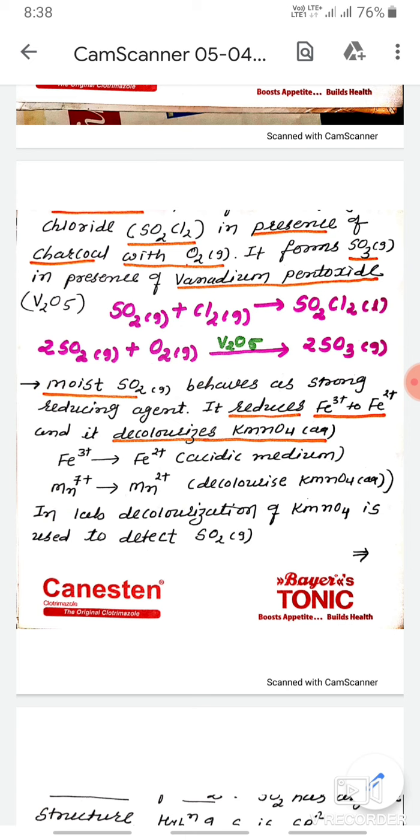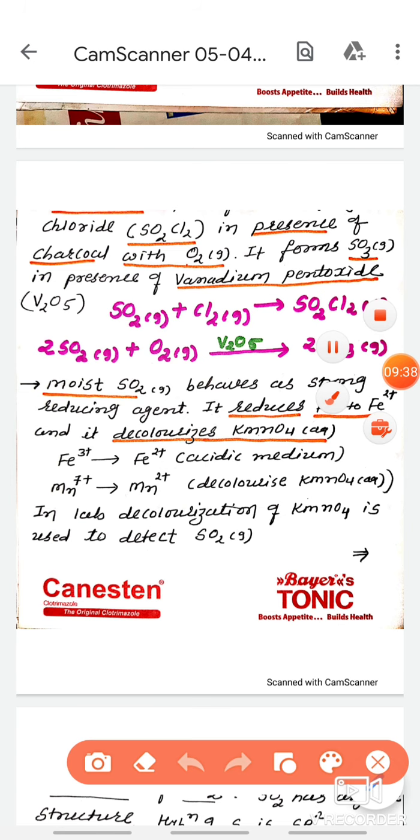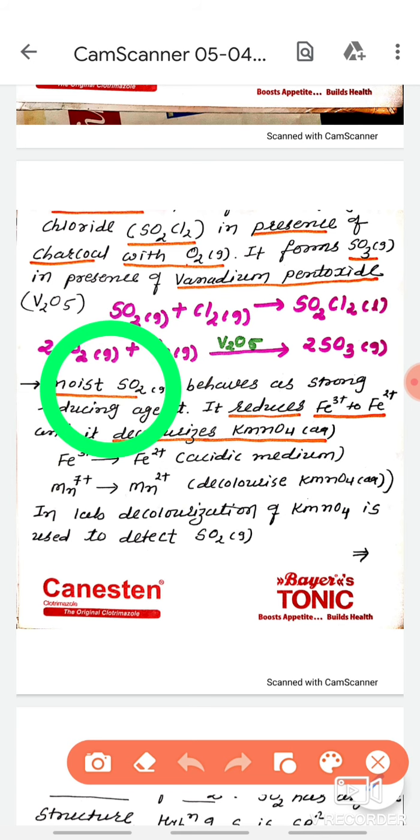Next property. See, moist sulfur dioxide behaves as a strong reducing agent. It is a good question: which of the following is a strong reducing agent? If sulfur dioxide is there, then you have to select that answer. Read the question carefully. If others are oxidizing agents, then sulfur dioxide is the reducing agent. So moist sulfur dioxide behaves as a strong reducing agent. In the first reduction process, Fe3+ is converted to Fe2+, a decrease by 1.